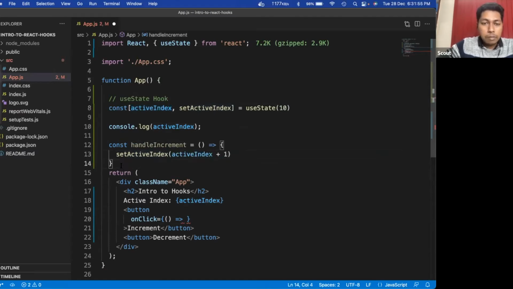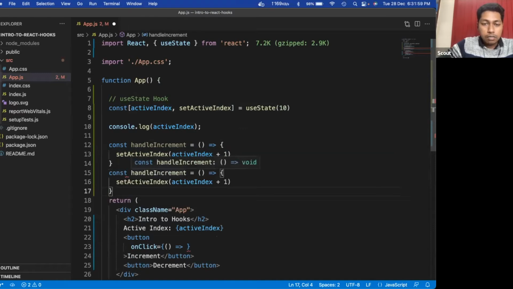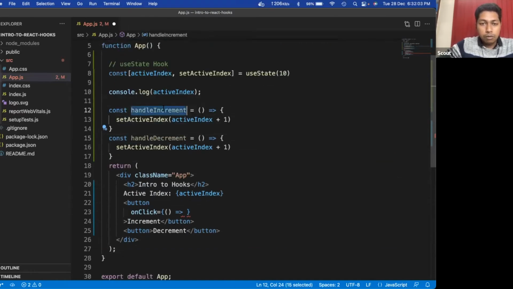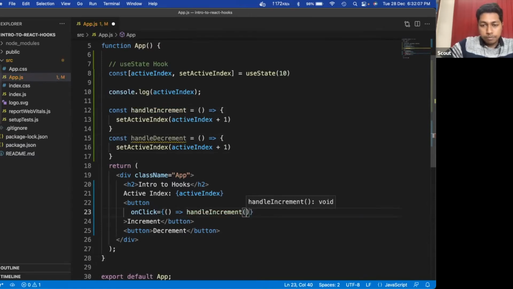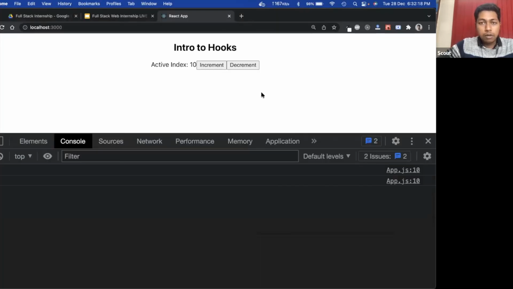Similar thing we can do for handleDecrement. So handleIncrement, and similarly on click, we can handle the decrement.